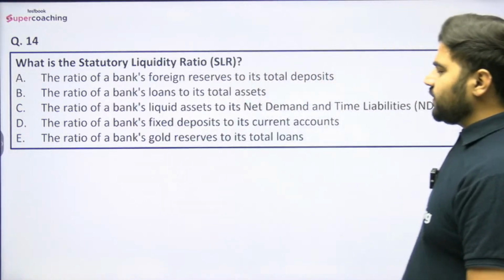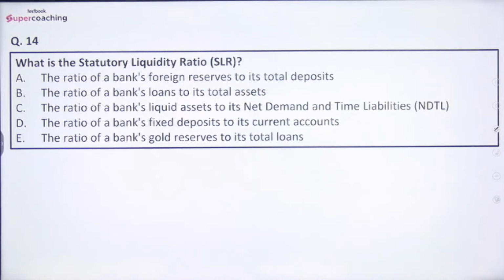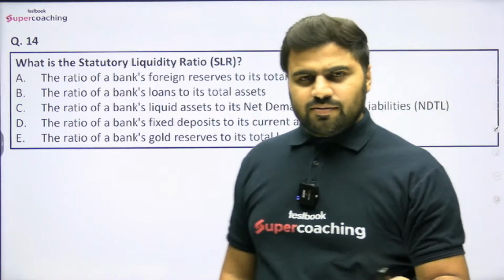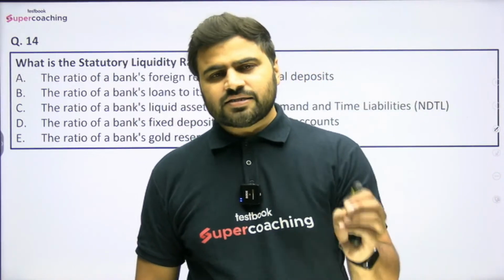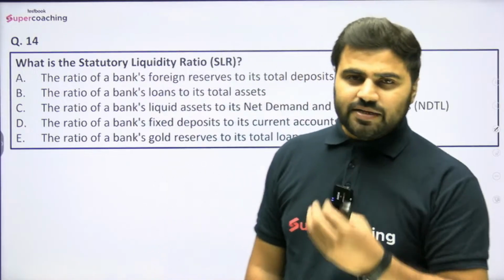So read the question statement carefully. The ratio of a bank's foreign reserves to its total deposits, the ratio of a bank's loan to its total deposits, the ratio of a bank's liquid asset to its net demand and time liabilities, the ratio of a bank's fixed deposits to its current accounts, and the ratio of a bank's gold reserves to its total loans. Do let me know guys, what is the meaning of statutory liquidity ratio? What is the meaning of SLR here? We have discussed the CRR, the cash reserve ratio. Now we are discussing the SLR. So what do you think, what is the meaning of SLR here?